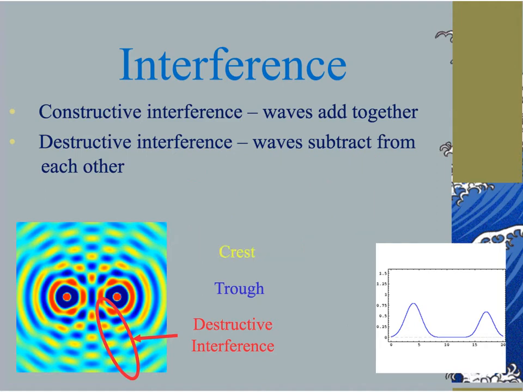Same is true if I had two troughs. So if I've got a trough of -5 and a trough of -3 moving towards each other, when they collide, they will form a trough of a larger magnitude, and I could determine the magnitude of this trough by simply adding -5 with a -3, and that gives me a trough with a magnitude of -8.